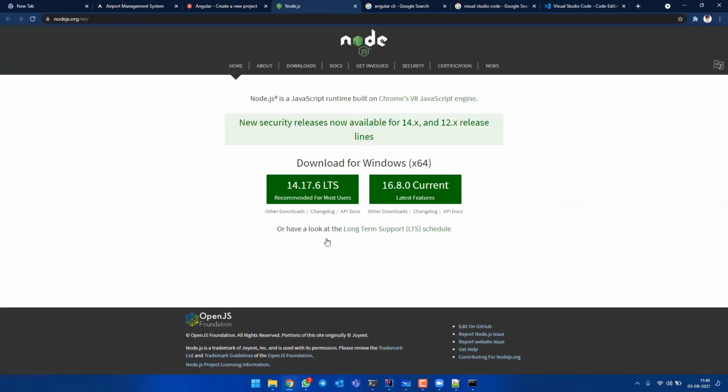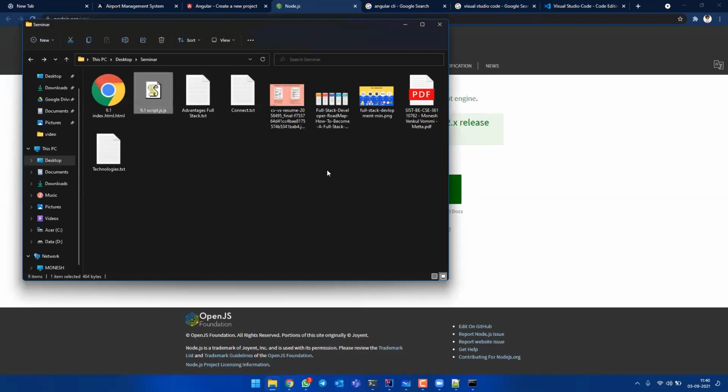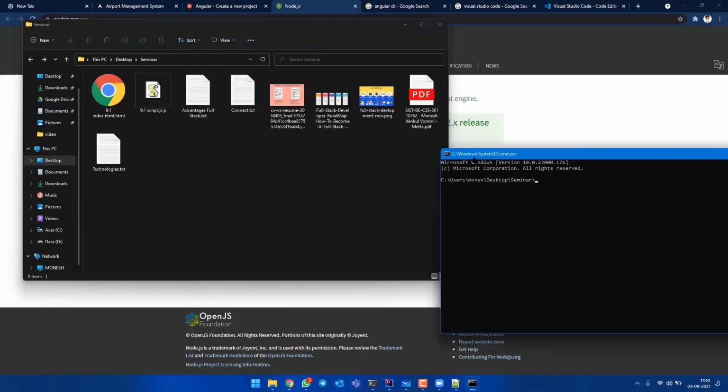And the next thing is, after installing Node.js and Angular CLI, how you will create your first project. If you have already done this along with me during this session, you can just open your CMD anywhere. You go in your file system and open CMD here. Here is how I'm doing it. Just click on the address bar and type CMD. A CMD will be opened in this folder. You see, C users Samsung desktop seminar. Or else, if you don't want to do this, you can just press Shift and right click.